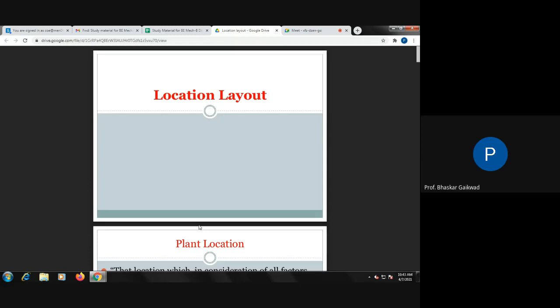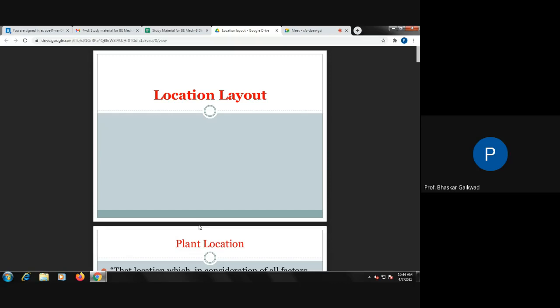So in short, what are we going to study in chapter number 5? Where we can locate our industry, maybe urban or rural. If you go rural, the advantages and disadvantages; if you go urban, the advantages and disadvantages. After that, inside the industry, which type of layout is there: product, process, fixed or group layout, and ultimately the material handling.